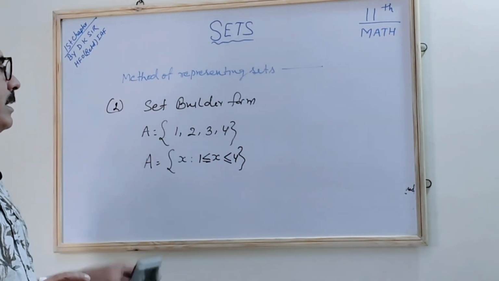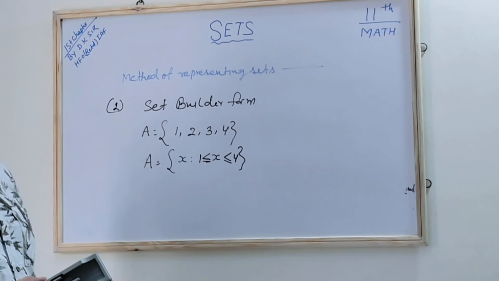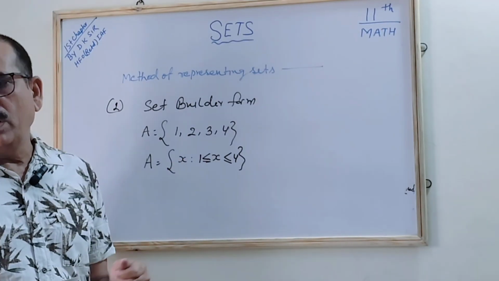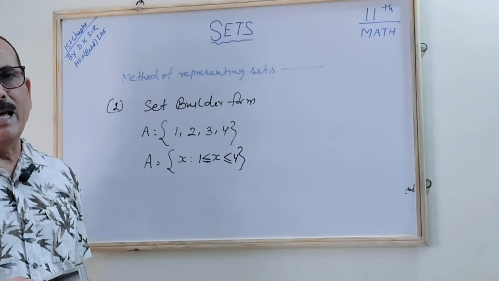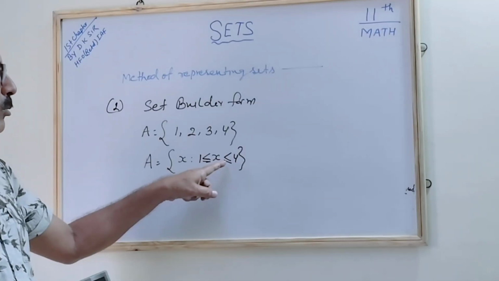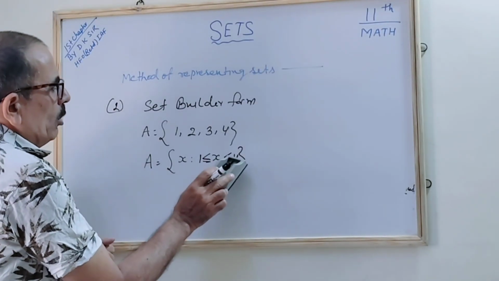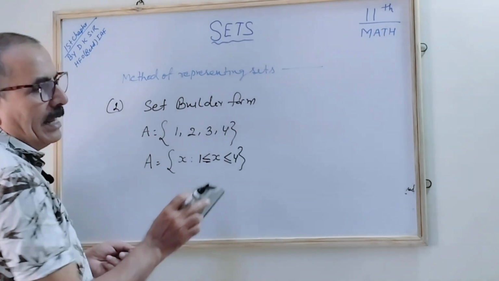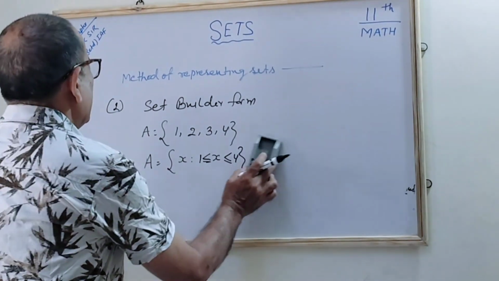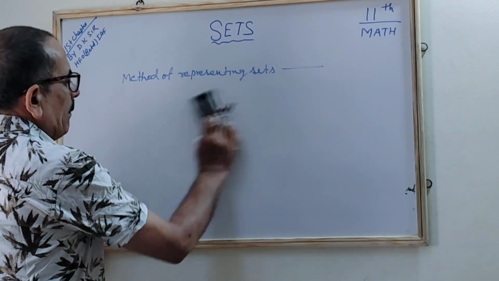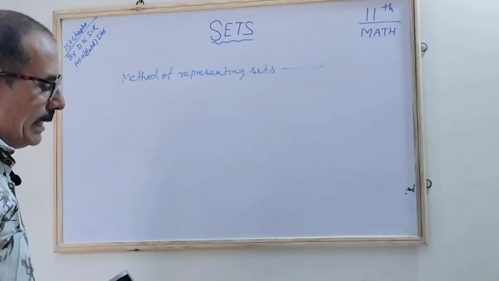That indicates that there is a number which starts from 1 and ends with 4, and both 1 and 4 are included. That time you have to put the equal to. Suppose it is not to be included, then we will remove the equal to. This is the way by which you can represent the set builder form.